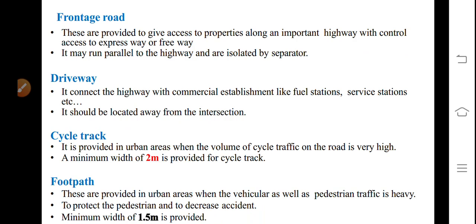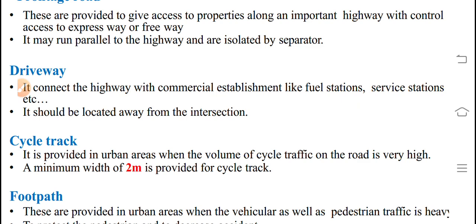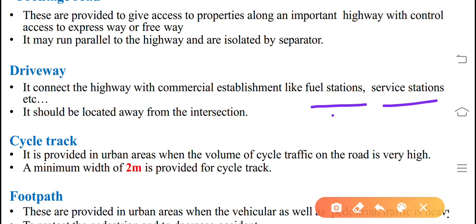Frontage road. These are provided to give access to the properties along an important highway with control access to expressway or freeway. It may run parallel to the highway and is isolated by separators. Next element, driveway. It connects the highway with commercial establishments like fuel stations, service stations, etc. It should be located away from the intersections. All these elements are to be located very far away from intersections so that the traffic movements will be safer.